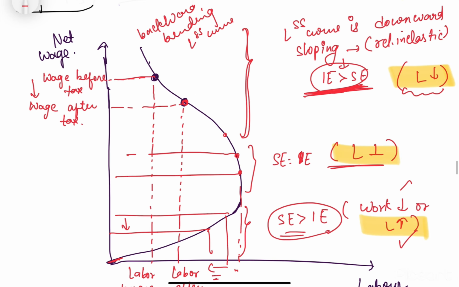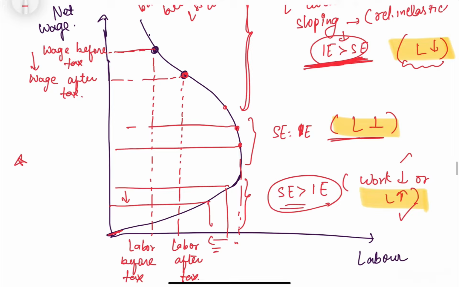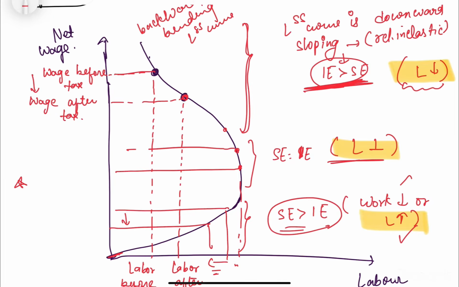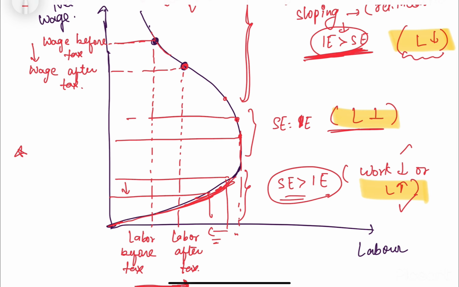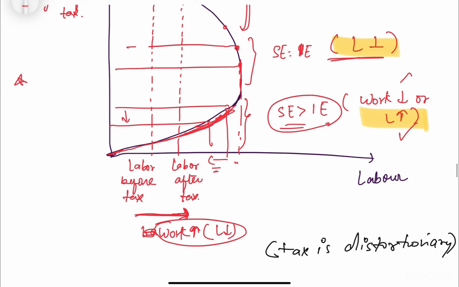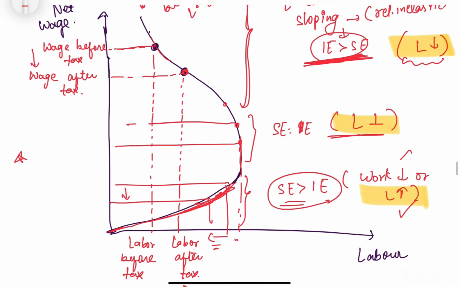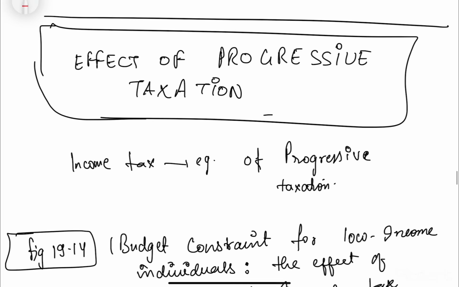We need to keep this figure in mind, because it is very important. It summarizes how the laborer is going to make decisions about consumption and labor when a tax is imposed. This figure is very important. This is when the labor supply is very elastic, then perfectly inelastic, then relatively more inelastic. So the different decisions the laborer will take also depend on the supply curve, on which part we are. And next is the effect of progressive taxation.